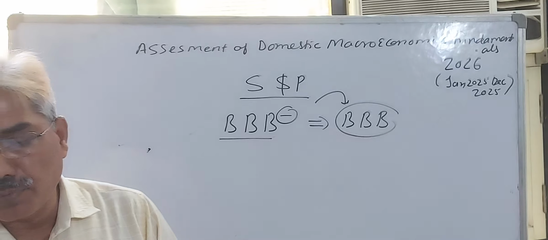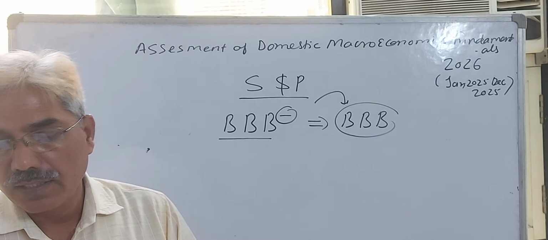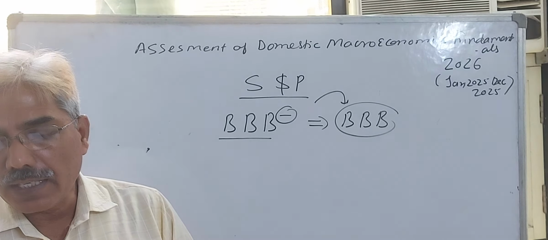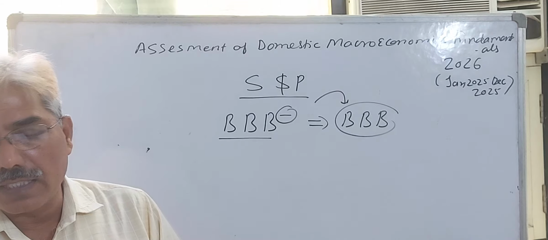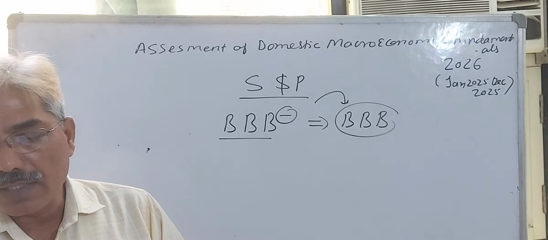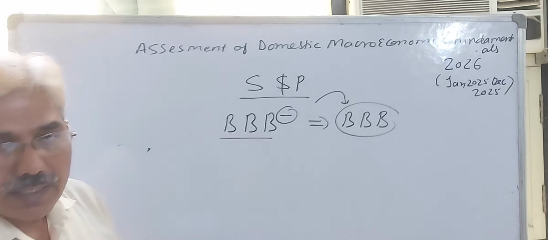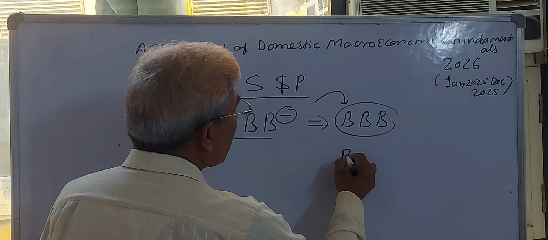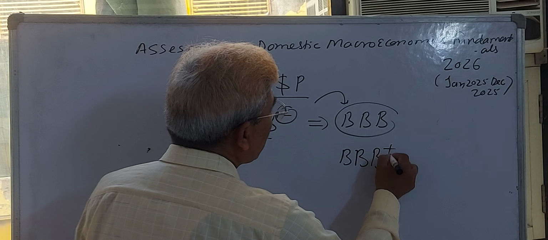It means that India's conditions are improving.